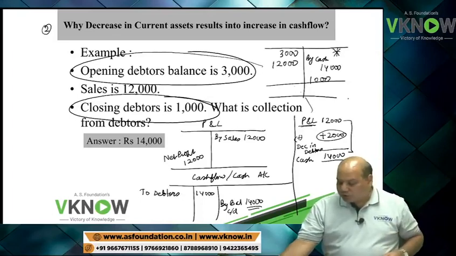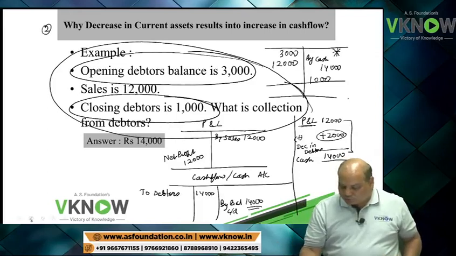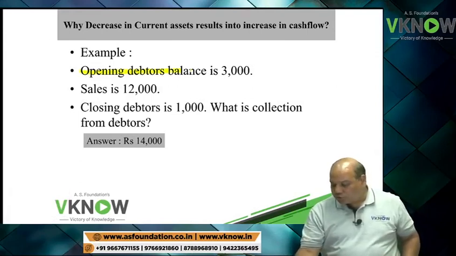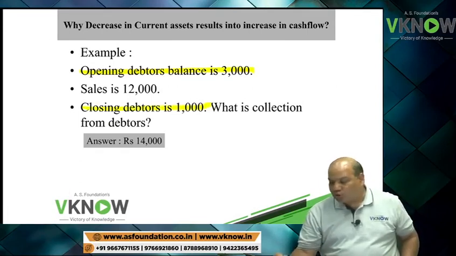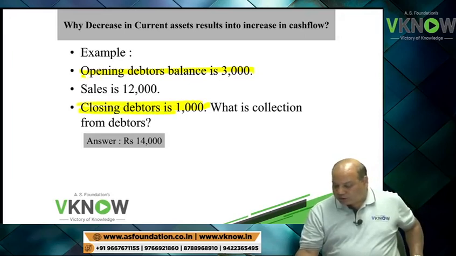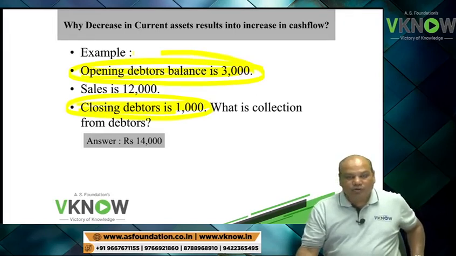Now, if the institute gives you so much detail, it will be easier. But the institute will not give you so much detail. The institute gives you only two figures: opening debtor 3,000, closing debtor 1,000, and you will be given the profit figure, and asked to find the cash flow from operating activity. So when only closing and opening debtor are given, and closing debtor is less than opening debtor, there is a decrease in debtor.